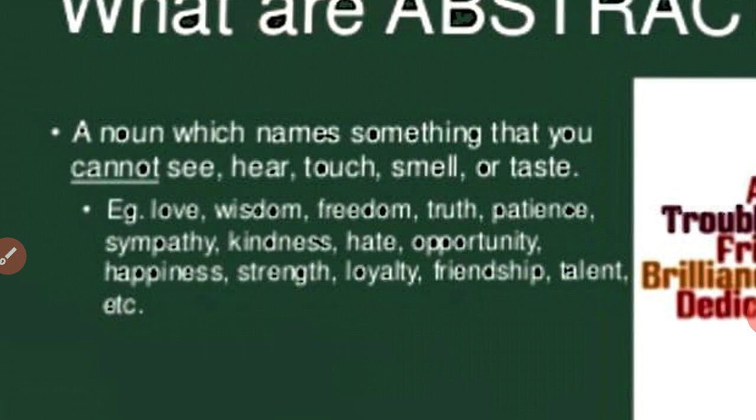An abstract noun names something that you cannot see, hear, touch, smell, or taste.